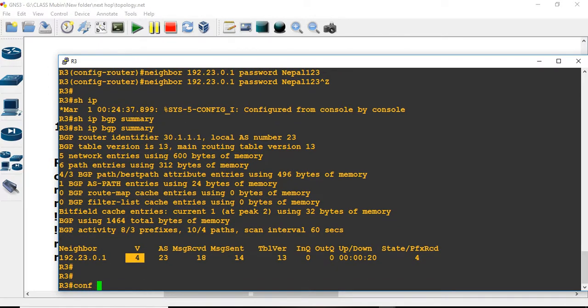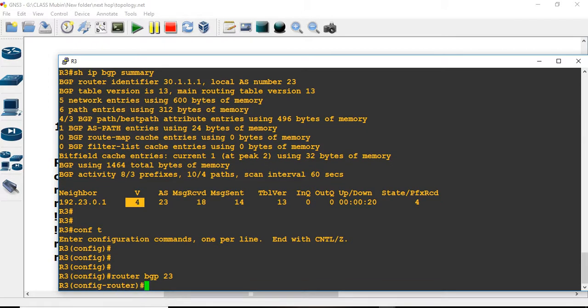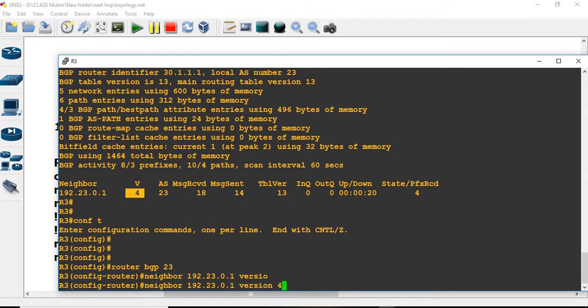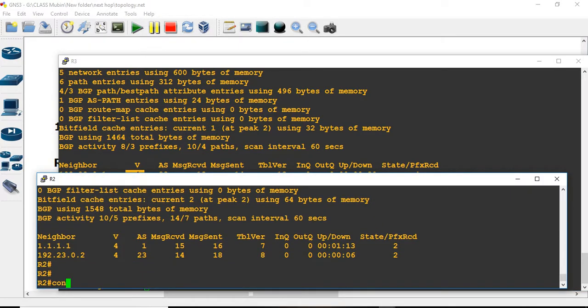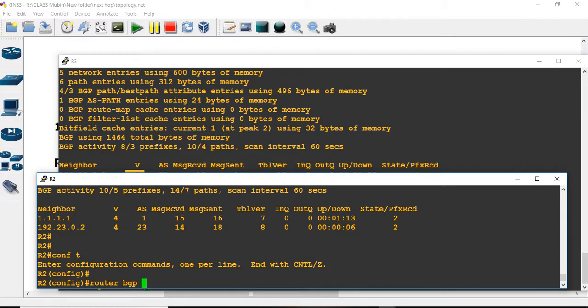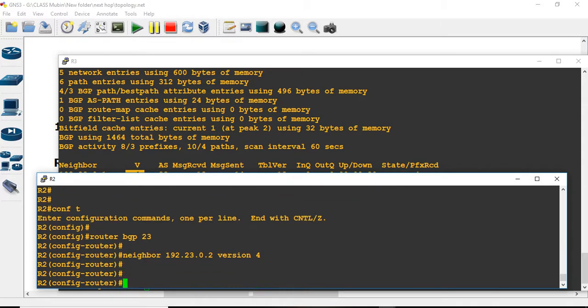If you want something to be confirmed, if you want to assign, then we can give router BGP 200, enable 192.23.0.1 version, that is 4. We can assign it like this, and similarly on R2 with 0.2 version. But this should not be done because by default version 4 नै run भइरहेको हुन्छ, यो नगर्दा पनि हुन्छ. But if you want, then we can do it.